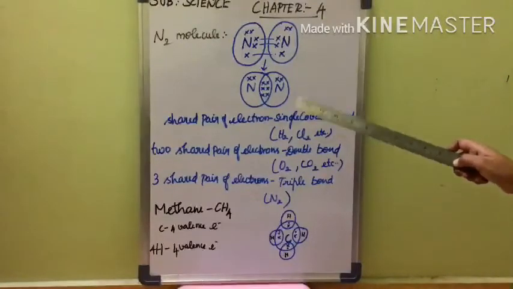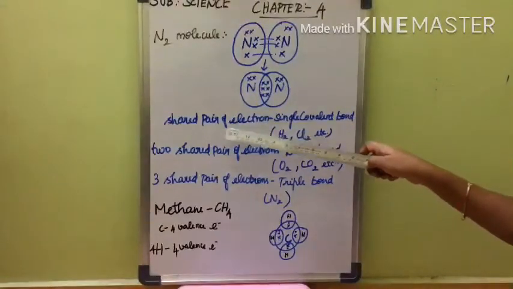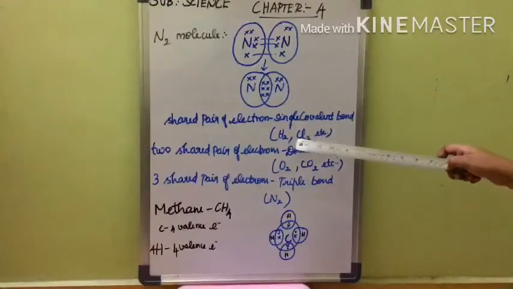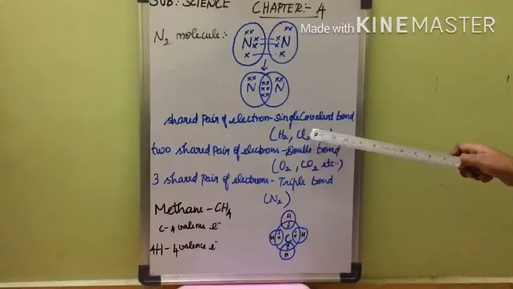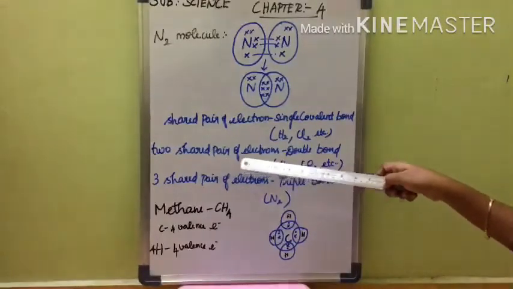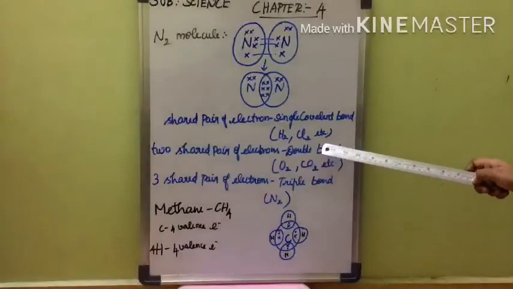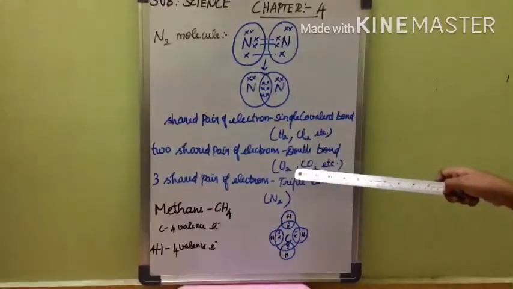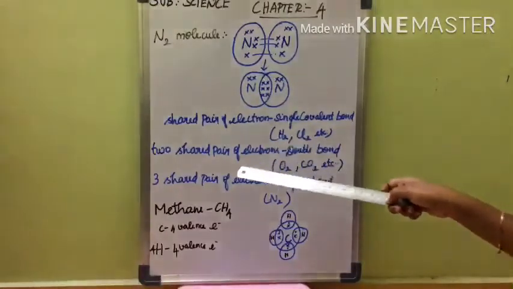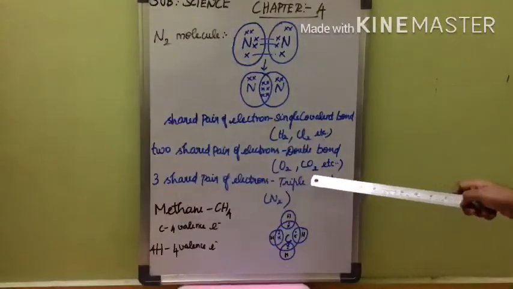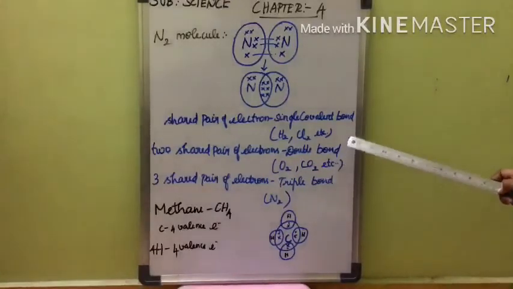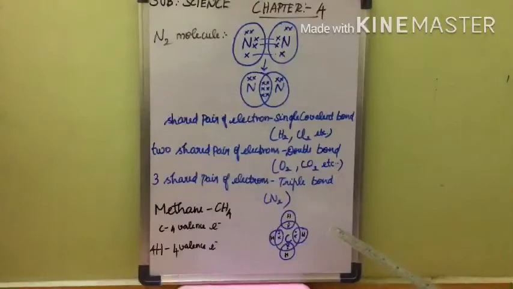So by this we can say if it shared a pair of electrons, it forms a single covalent bond. For example, we have seen hydrogen and chlorine, etc. If it shared 2 pairs of electrons, it forms a double covalent bond. Examples: O2 molecule and carbon dioxide, etc. If it shared 3 pairs of electrons, it forms a triple covalent bond. Example, nitrogen molecule. So let us see another example, methane.